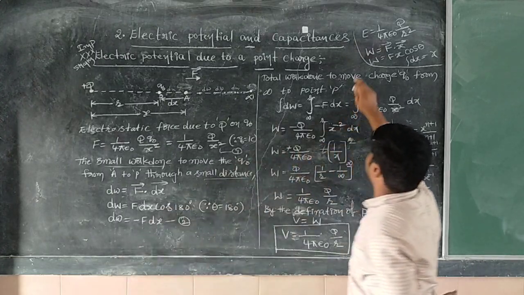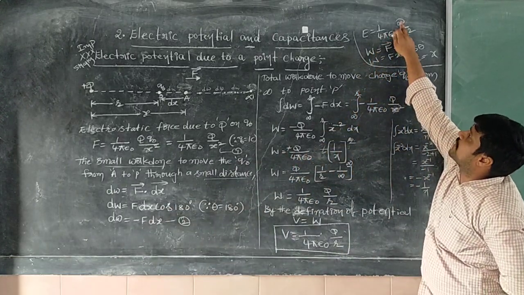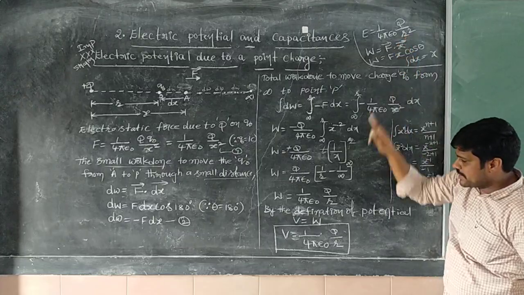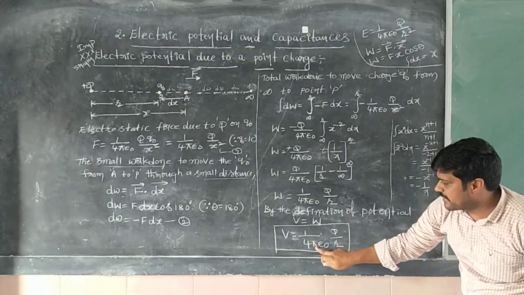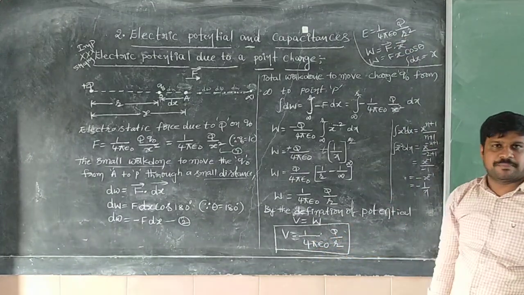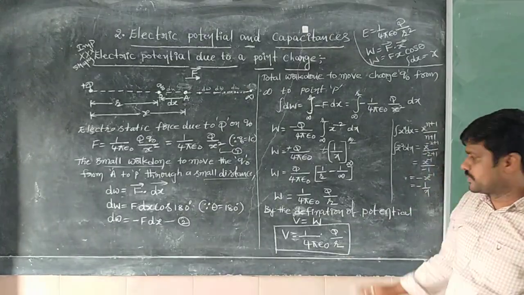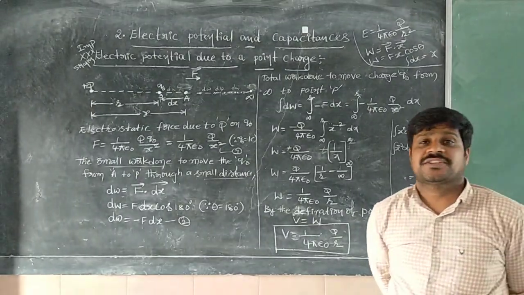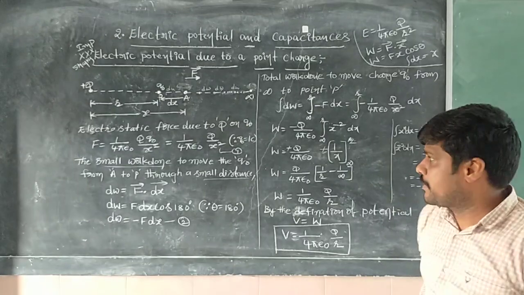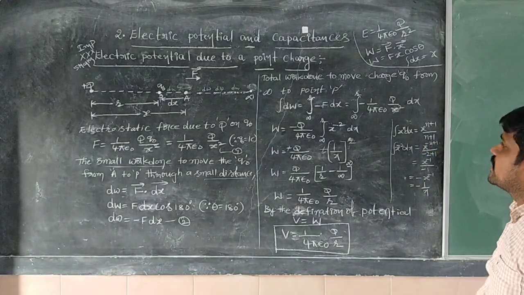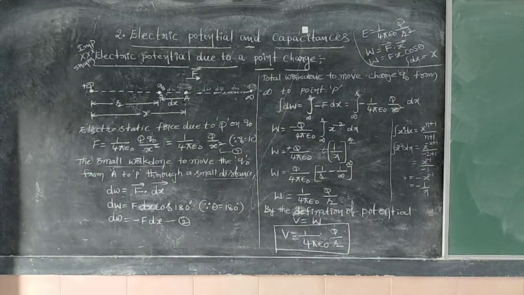See, electric field means 1 by 4 pi epsilon naught Q divided by r square. Electric potential means 1 by 4 pi epsilon naught Q divided by r, not r square. Now that is the expression. This expression is important for 5 marks, very very important. Any more doubts, just call me.